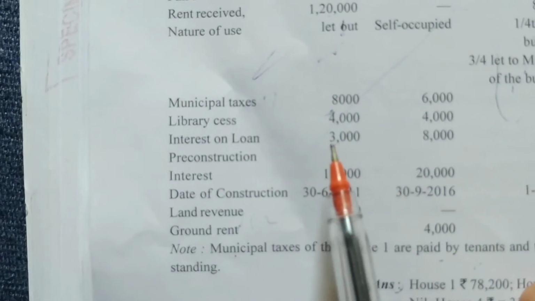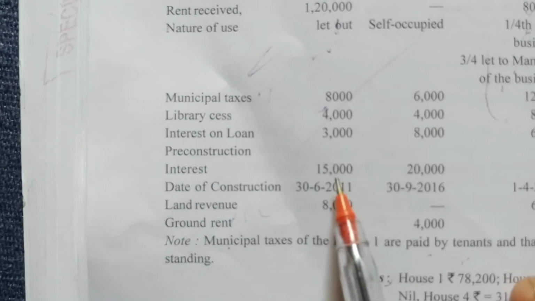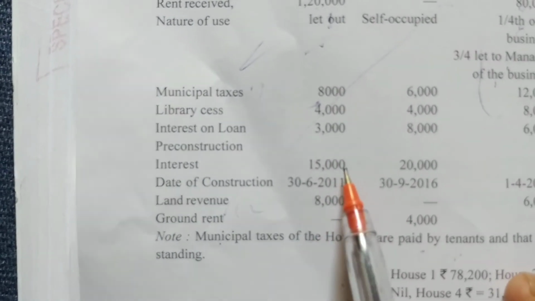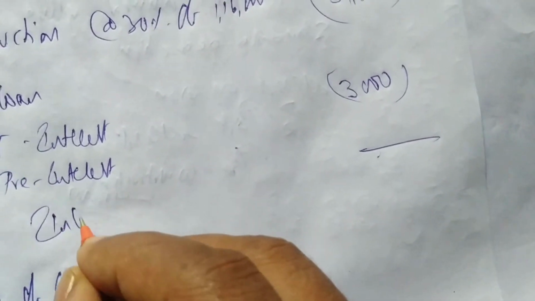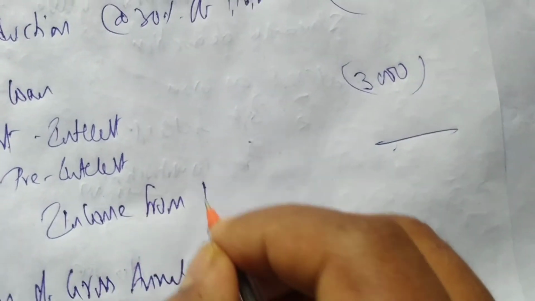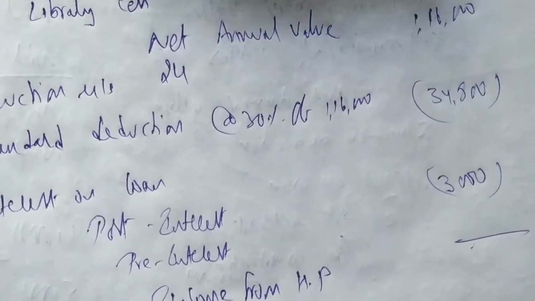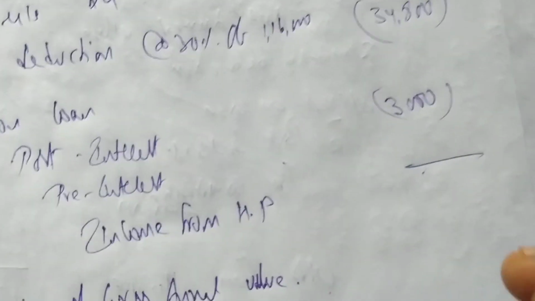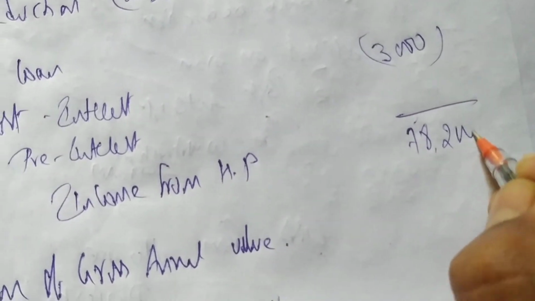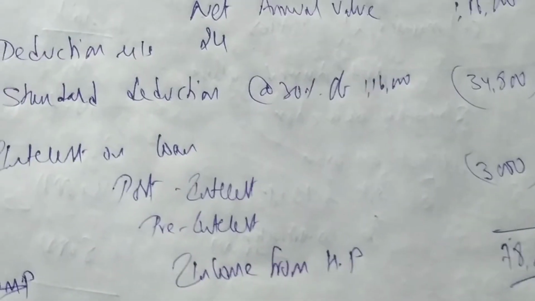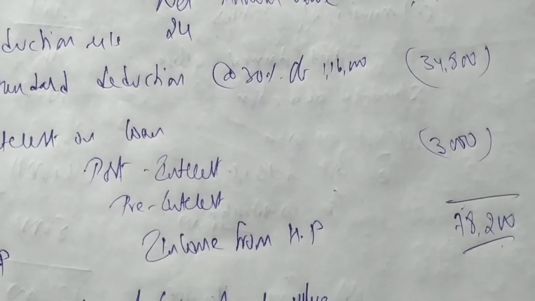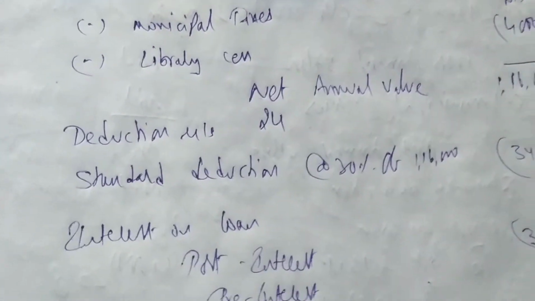Interest on loan, we have two. One is pre-construction, one is post-construction. Pre is 15,000, and you should not consider this pre. You can take the post, which is 3,000. Okay. So let me write here income from house property. So 1,16,000 minus 34,800 minus 3,000. I'm getting 78,200 as income from house property of house 1. This is the same, we have already done many problems on this. So next we'll do house 2 now.